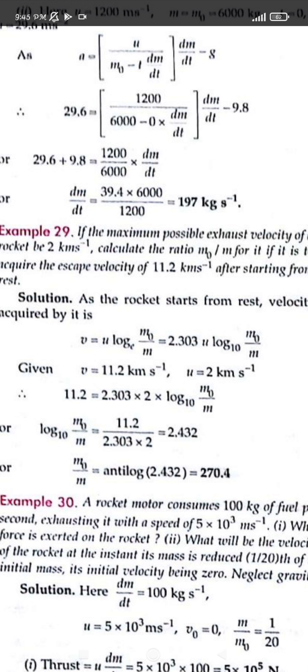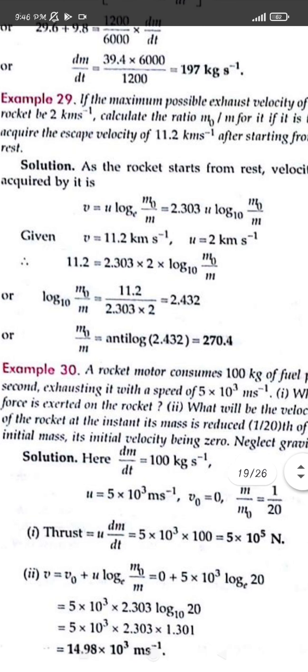So we have to find out the value of log m0 upon m. We have this value, so from there we can put the value of u and v, and find the ratio of m0 upon m. But this log's value will be taken as the antilog when it reverses to the RHS side, and the antilog's value is taken from the antilog table. Here it is not given, and in some exams the antilog's value is also given in the bracket.